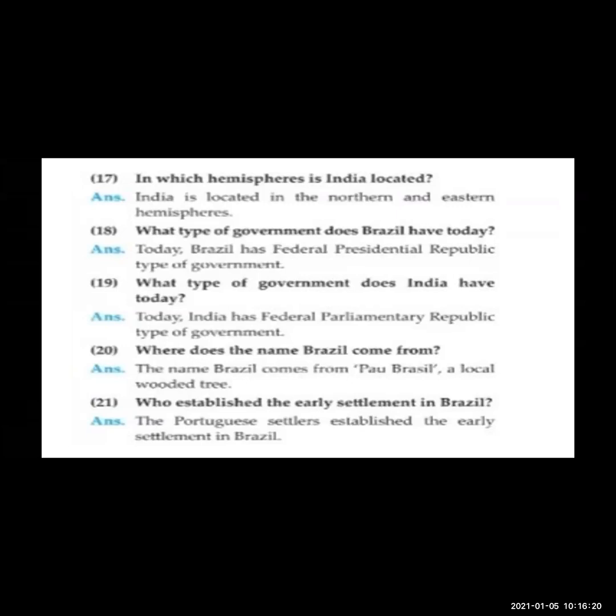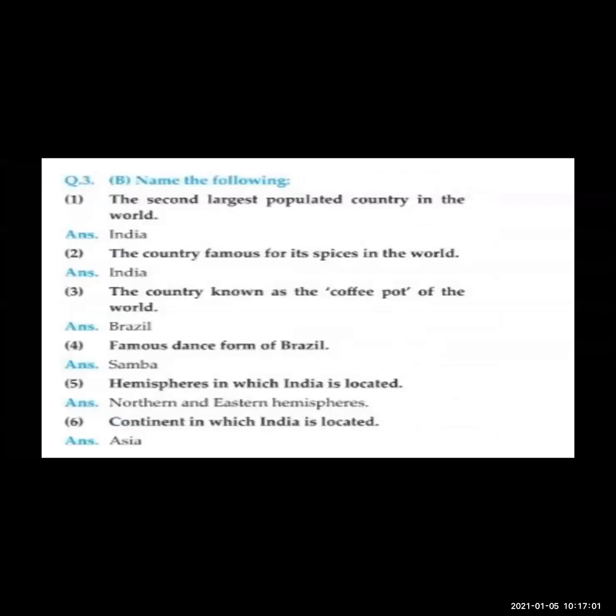Where does the name Brazil come from? The name Brazil comes from Pau Brazil, a local wooded tree. Now Brazil has got its name from the local tree named Pau Brazil. Who established the early settlement in Brazil? The Portuguese settlers established the early settlement in Brazil. As we have seen that the Portuguese were ruling Brazil, so the earliest settlements were done by the Portuguese. Now name the following.